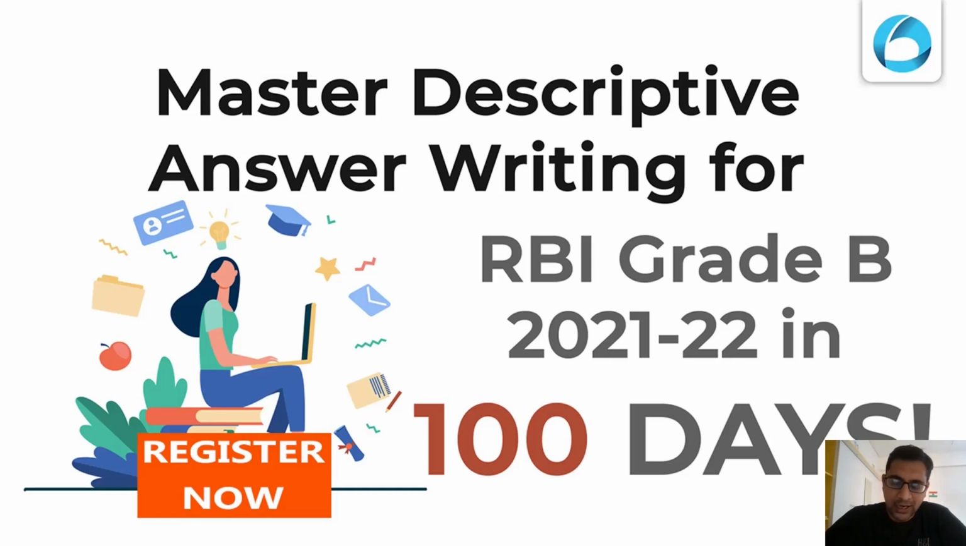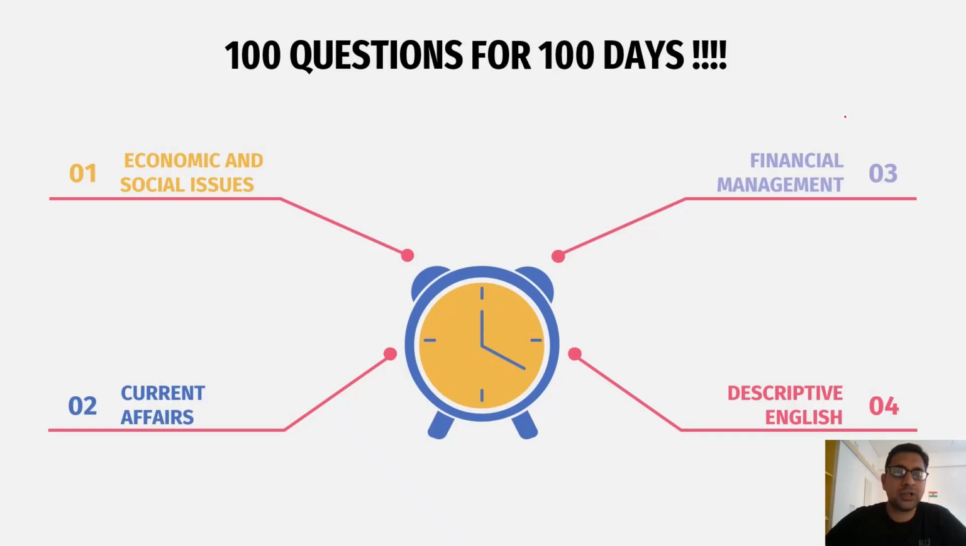Let me tell you that we started this series 40 days back, and 39 sessions have been completed; today is the 40th session. For the newcomers, this is the 100 questions for 100 days series. Here we are discussing various aspects related to economic and social issues, financial management, descriptive English, and current affairs. Under each topic, we will provide you with one question each and every day. This series goes from Monday to Friday at 9 p.m.